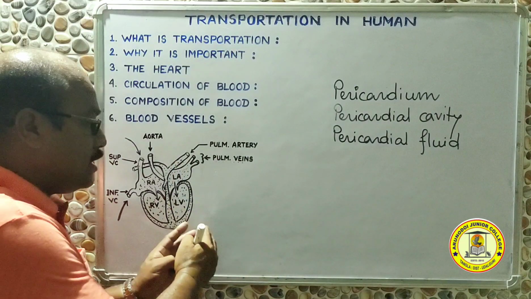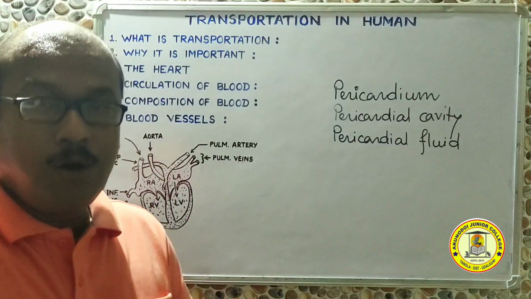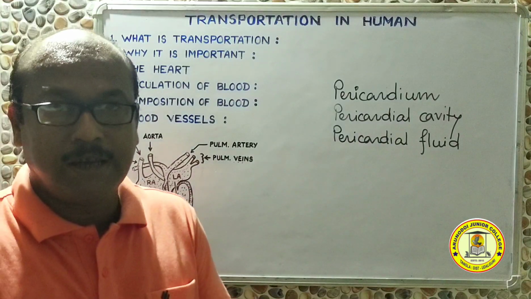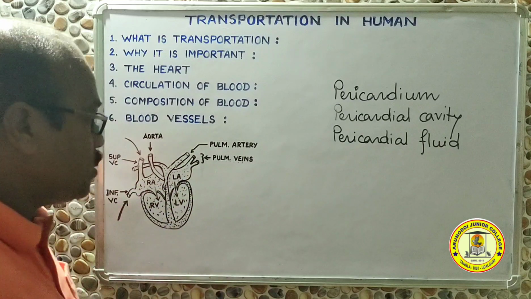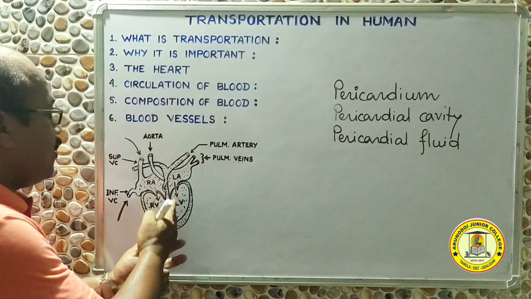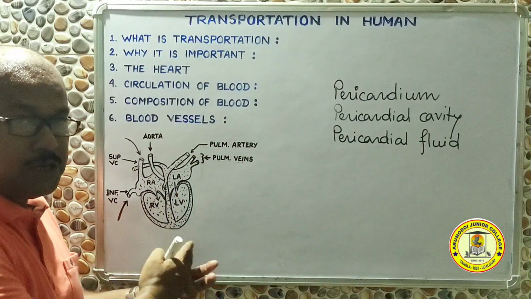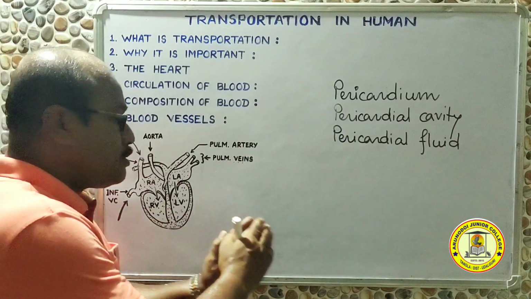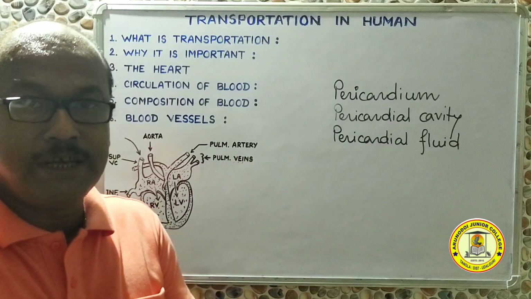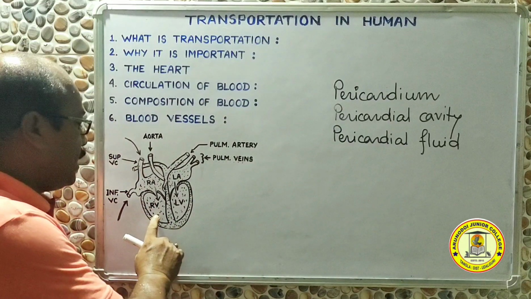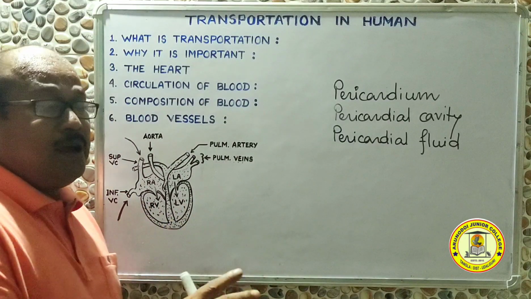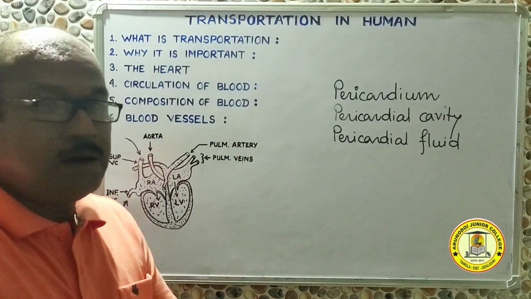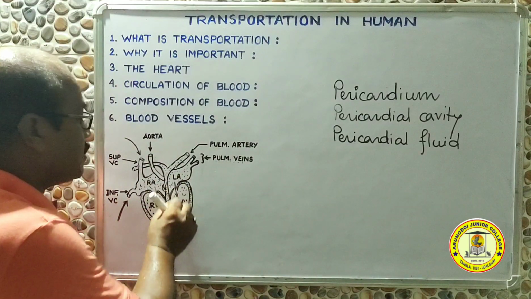It means that the left side of our heart always contains blood with oxygen, means pure blood. So this is very clear now. In our heart, the right side will receive carbon dioxide containing blood, and the left side will receive oxygenated blood. This carbon dioxide containing blood and oxygenated blood never mix inside the heart because there is a septum.